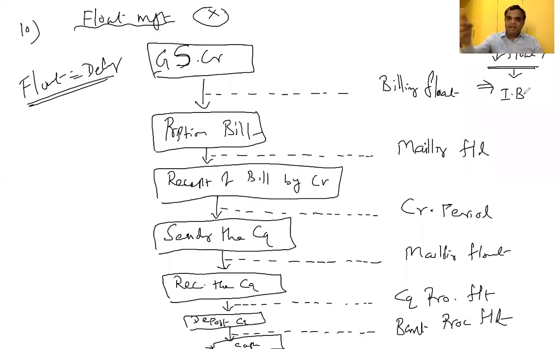If instant billing is there, we can reduce or avoid the billing float. So the remedy for the delay in billing is called instant billing, immediate billing. Everything I have to discuss separately.